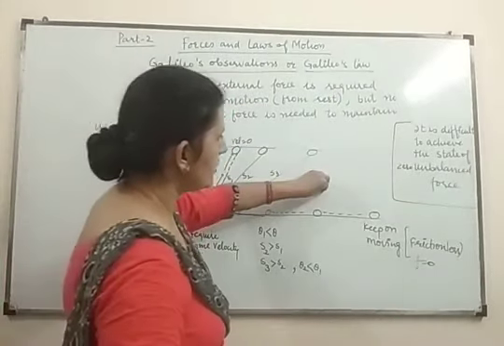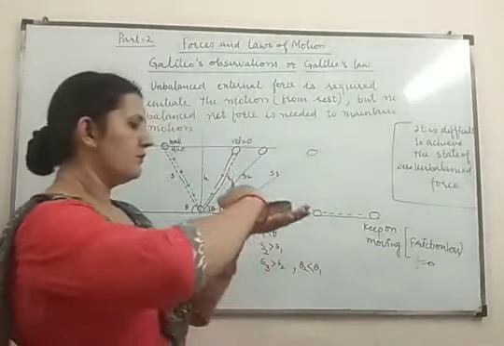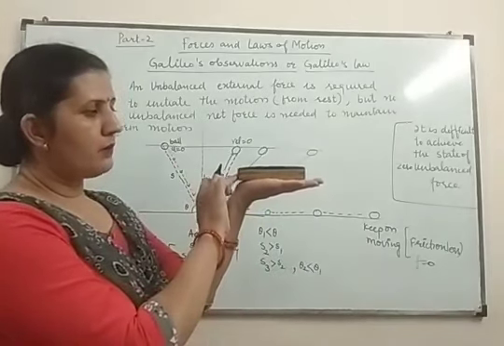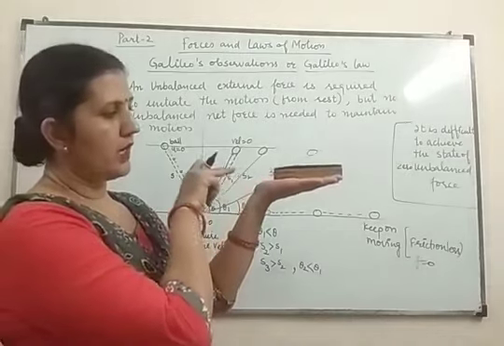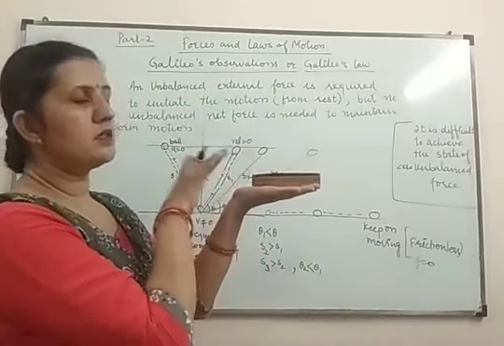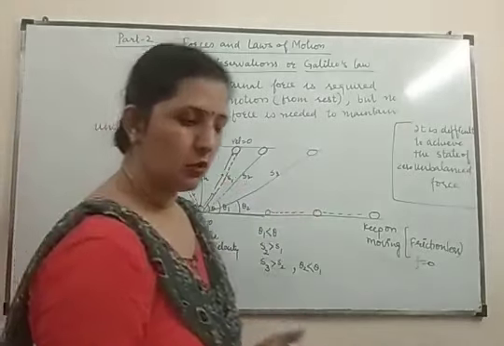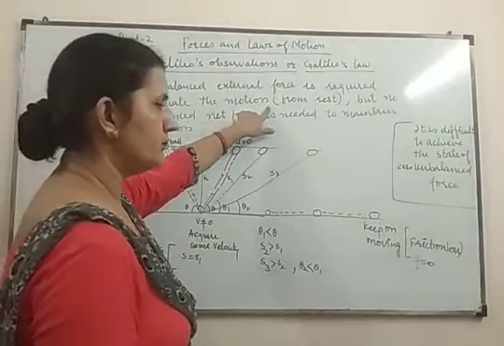It means if any object is at rest, suppose this duster is at rest, it will not move unless I apply some force. I am applying force from here and it is moving in that direction. It means I am applying an unbalanced force. So to initiate the motion of an object, an unbalanced force is required.